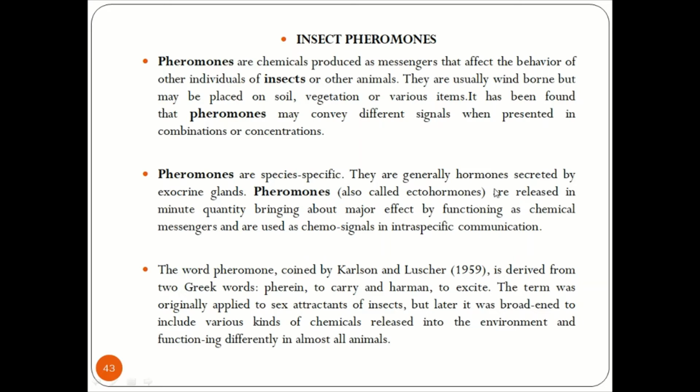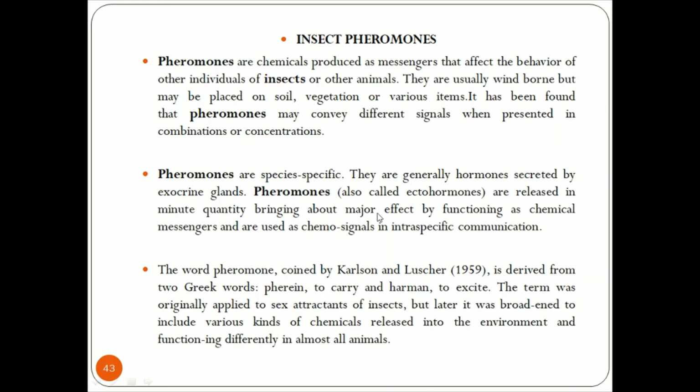They are generally hormones secreted by exocrine glands. Now there are two types of glands. One is endocrine glands, the other is exocrine glands. When we saw juvenile hormones, we spoke about the endocrine glands, whereas for the insect pheromones, it will be exocrine glands.